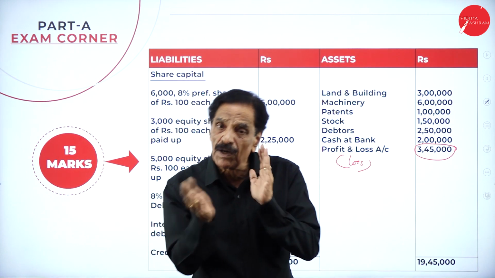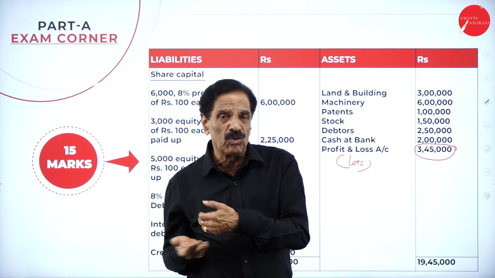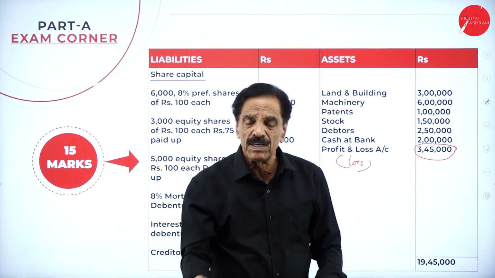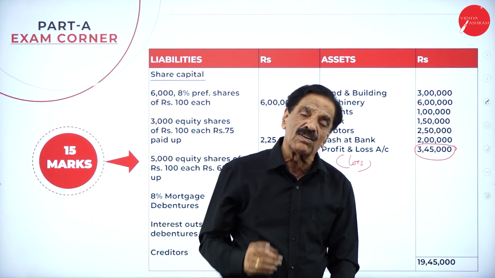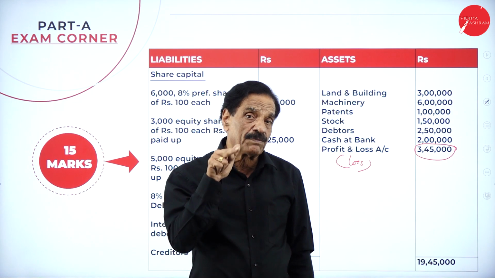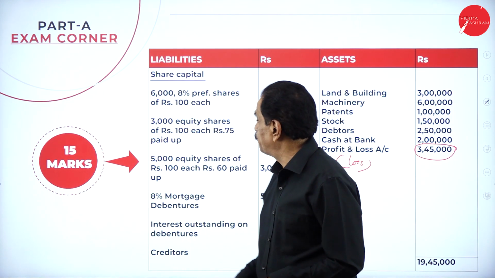That money should be brought by the equity shareholders according to their holding of the shares. So it's a must. You have to pay the debenture, you have to pay the preference shareholder and the dividend. If there is a shortage, that should be collected from the equity shareholders. It's a law. So we'll move on to the problem now.